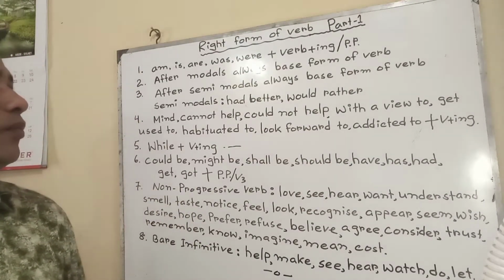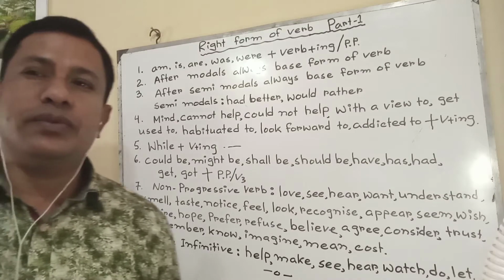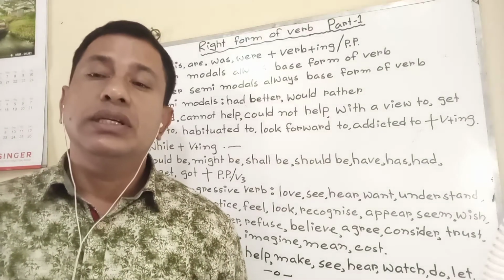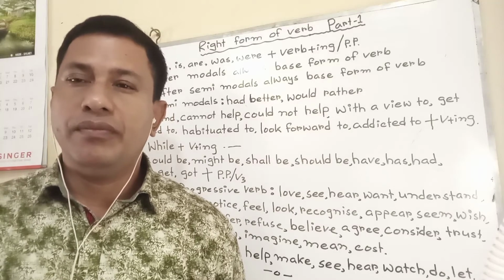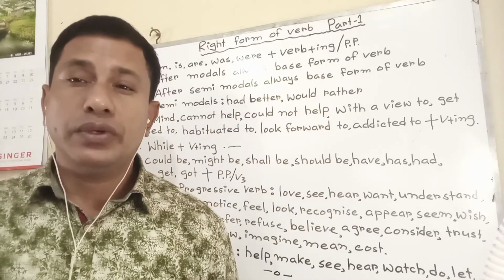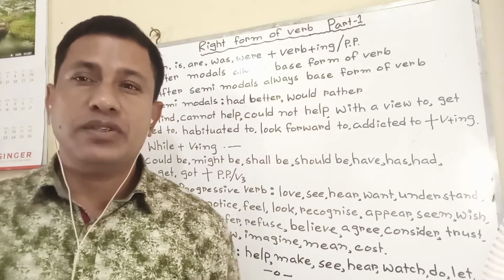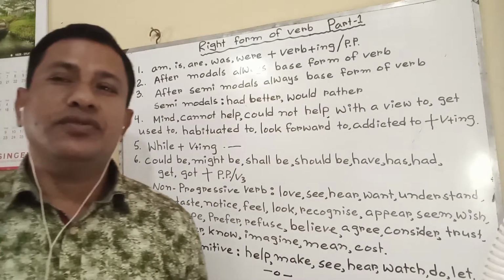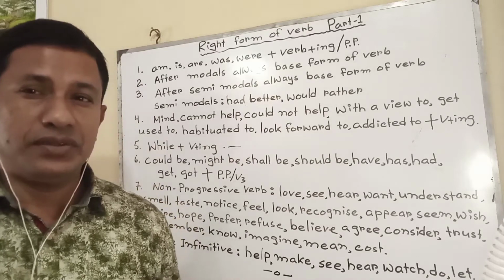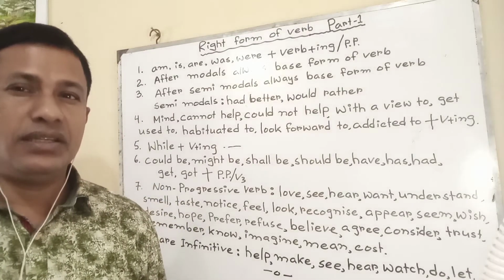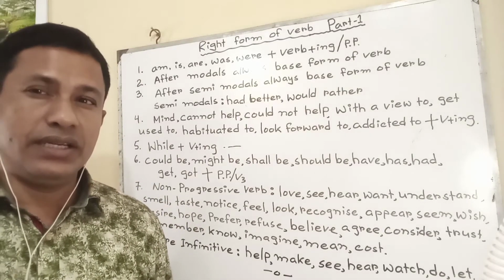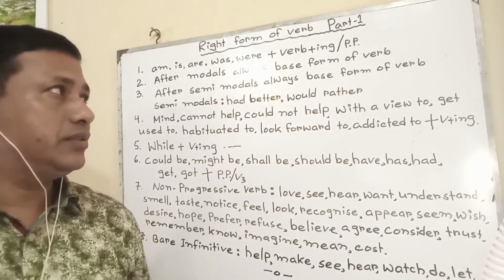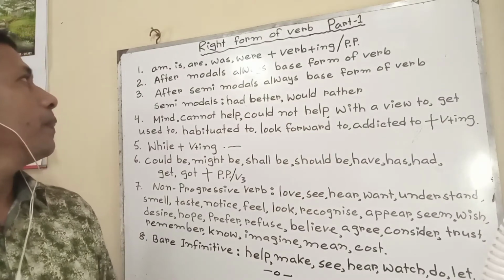Rule 2. After modals, always base form of verb or present form of verb. We know that modals are can, could, may, might, shall, should, will, would, must. After these types of words, base form of verb is used, such as I can write it, I could write it, I may write it, I might write it, I shall write it, I should write it, in this way.